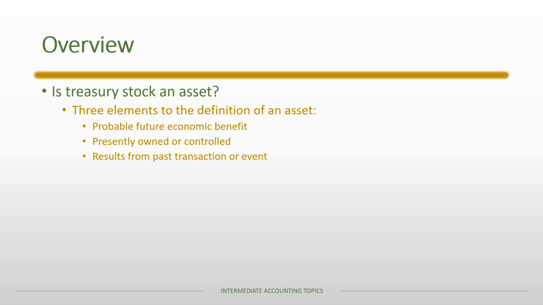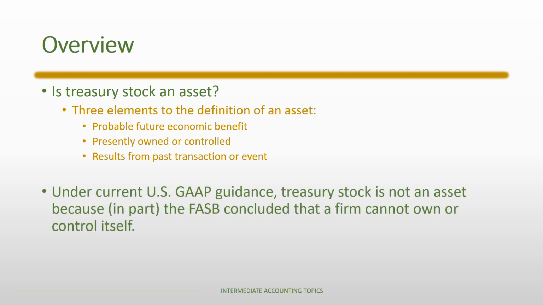The issue really lies with presently owned or controlled. And the issue is, can a firm own or control its own stock, or maybe put it more broadly, can it own or control itself? Under U.S. GAAP, FASB concluded that a firm cannot own or control itself, and therefore treasury stock is not an asset.